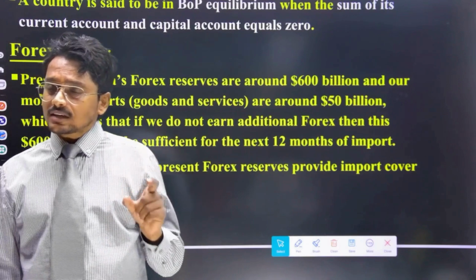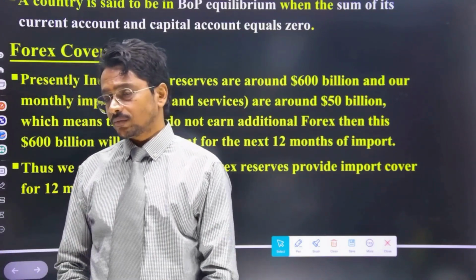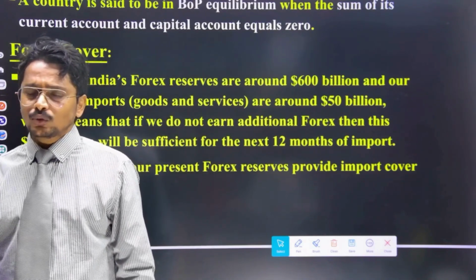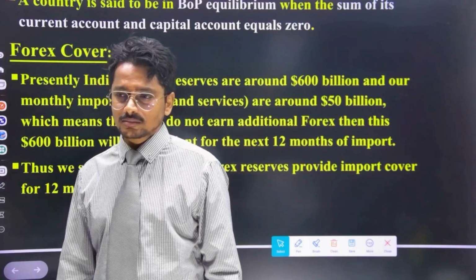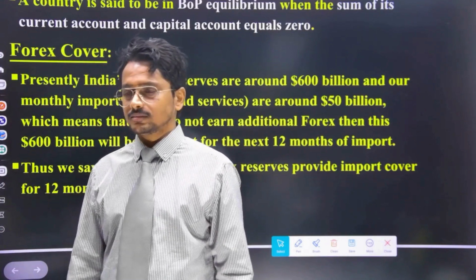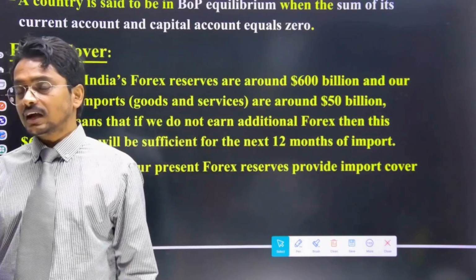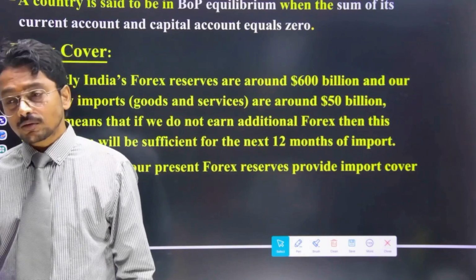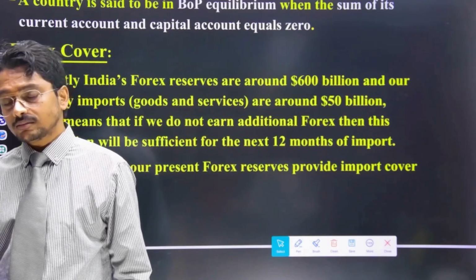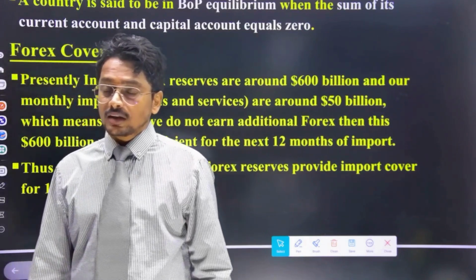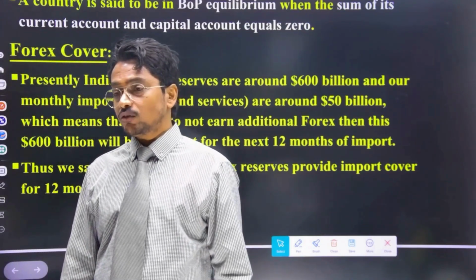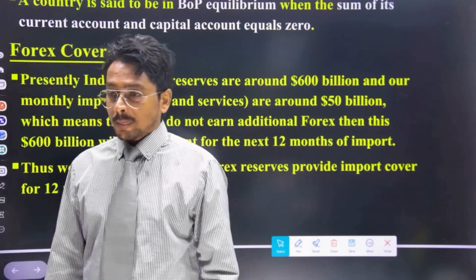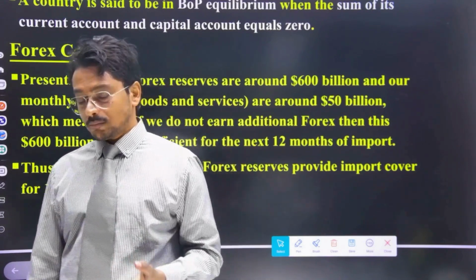You know, OECD classification says that any country having forex cover for 9 months is a good indicator. You know what is the forex cover for Pakistan? Not even 7 days. That is the worsening situation of Pakistan. Why do we every time compare Pakistan with India? Because both countries got independence at the same point of time. Because both countries had similar aspirations by the 60s, 70s or 80s. Later Pakistan could not manage, but India did.